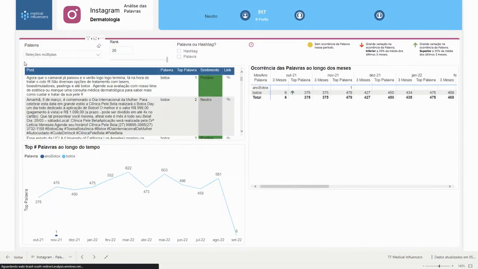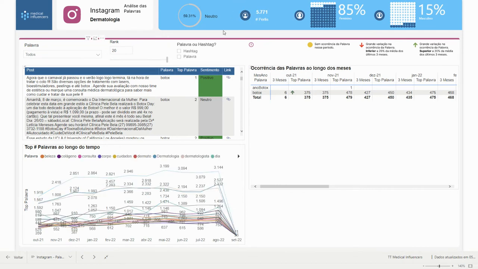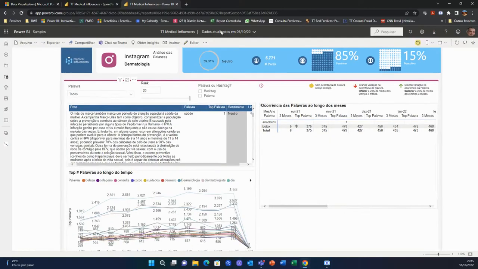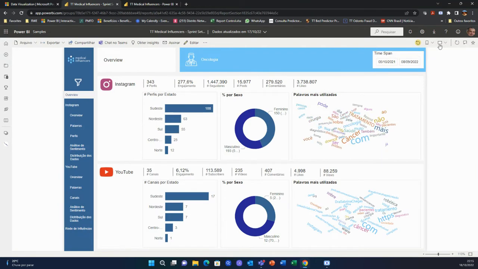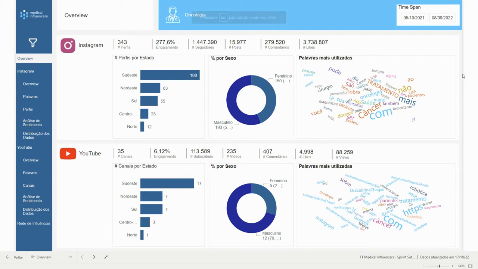So I'm going to use the other platform for the demo, but just for you to be able to see that we have a very nice number of profiles that we can find here with the platform. And this is very interesting because most of the specialties have the same percentage of profiles that you can find in Instagram or YouTube as well. Okay, so basically we have a combination here, an overview of Instagram and YouTube.